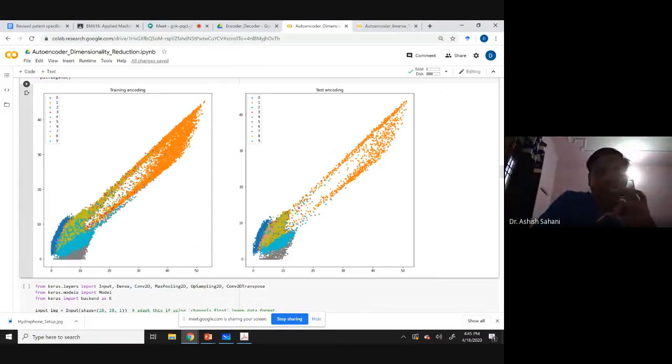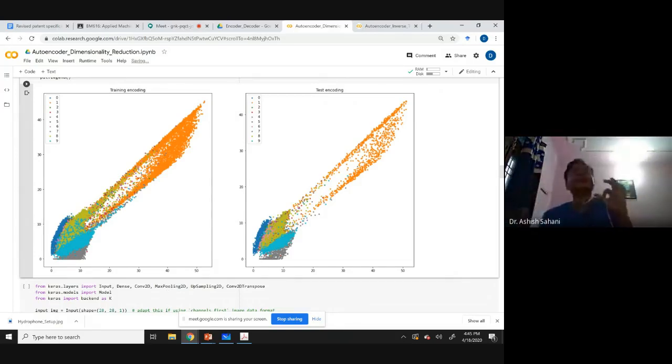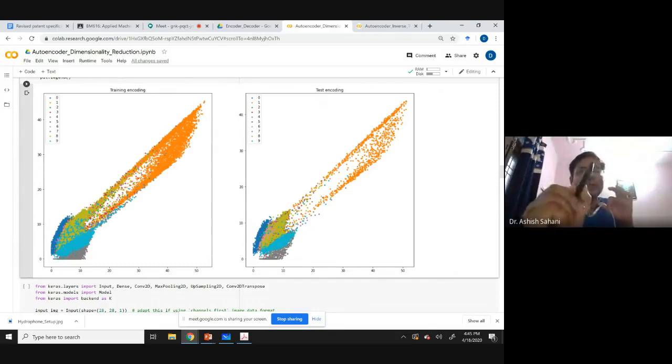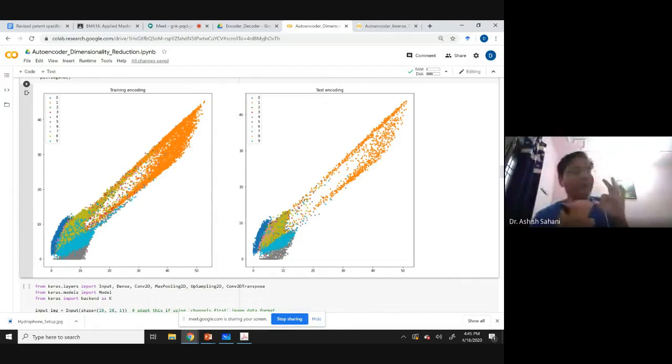So theoretically, if you know this cloud distribution, you can pull one point out of this distribution and feed it to the decoder network, and it will create another image. For example, if you do this for a cat-dog dataset, and you pull one point out of this cloud after training the autoencoder and put it in the decoder network, it will create a cat image which did not exist originally in the dataset, because it learns the overall structure of the data.